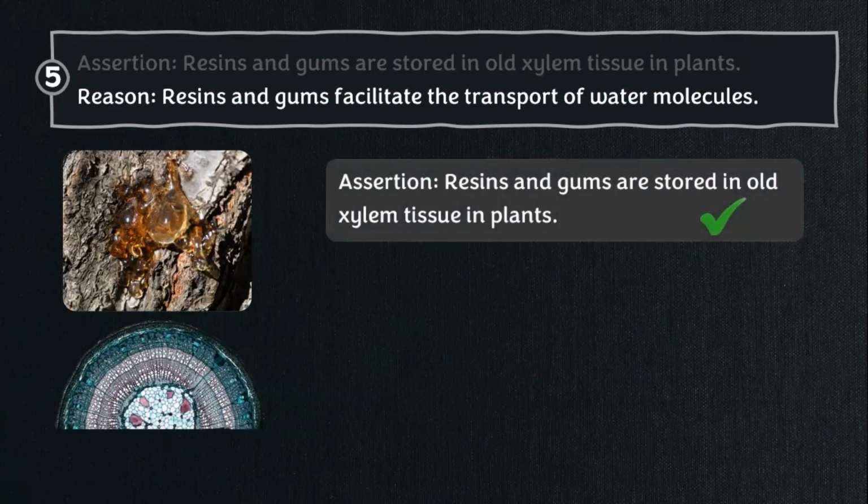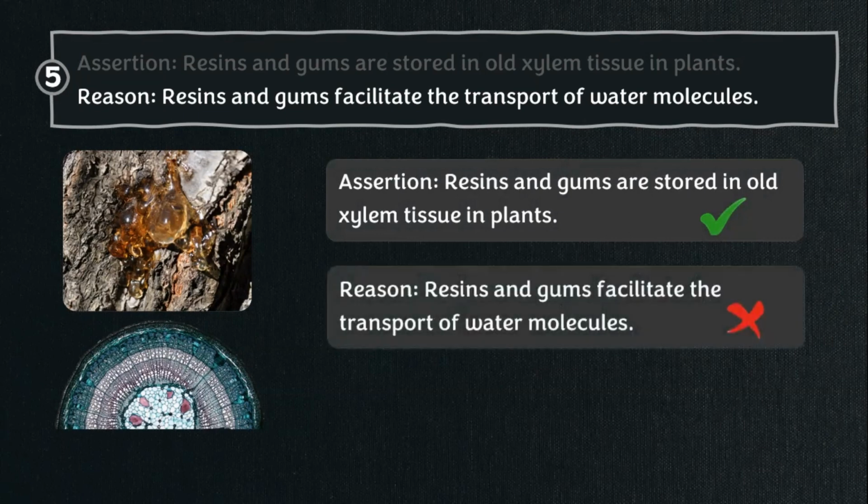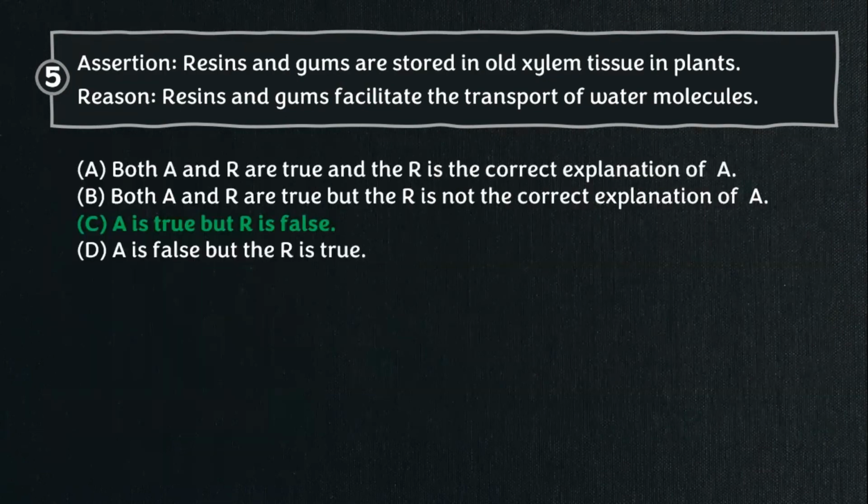The main function of xylem tissue is transportation of water, but the resins and gums, which are stored in old xylem, do not play any role in the transportation. So the reason statement is false. The correct answer is option C.